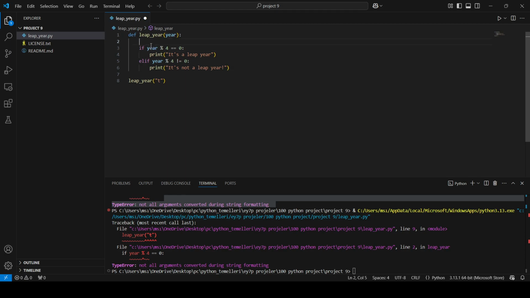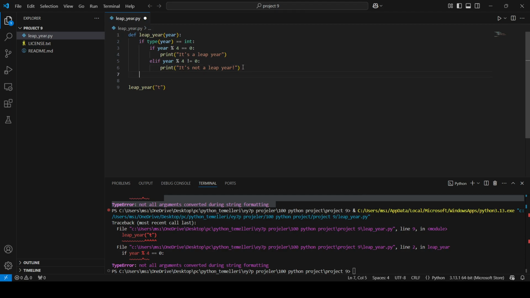First, I will check if the type of my year equals integer, then I will go and check for this condition.